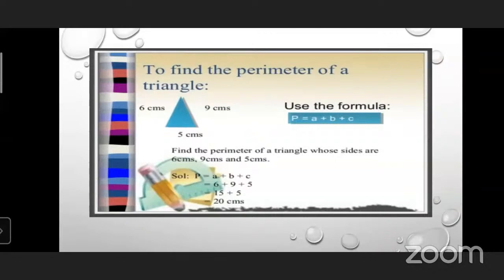So put the value in place of A, 6, in place of B, 9, in place of C, 5. So 6 plus 9 is 15, plus 5 is equal to 20 centimeters. Here measurements are given in centimeters, so you will write 20 centimeter. You should remember, if the measurements are given in meters, then you have to write meters in the answer. Here centimeters are given, so you will write 20 centimeter.